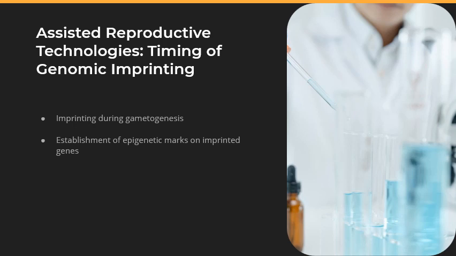So to summarize, genomic imprinting is an essential epigenetic process that affects gene expression based on parental origin. It has broad implications in development, growth, behavior, and health, and it is established during gametogenesis and maintained throughout an individual's lifetime.